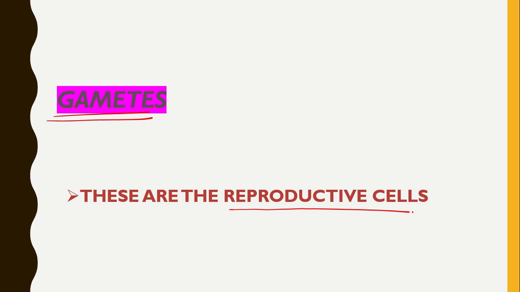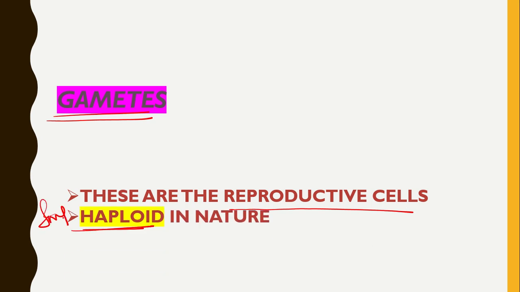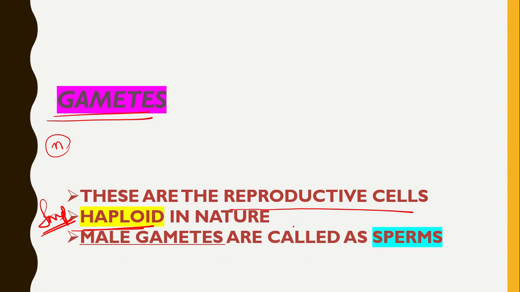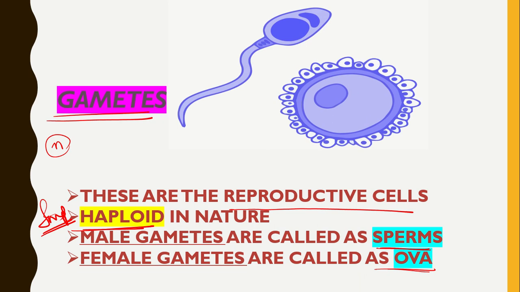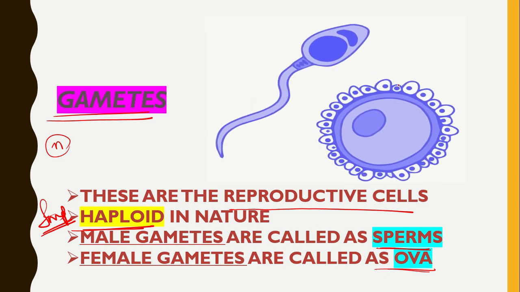So next, what are gametes? Gametes are the reproductive cells. They are haploid in nature, very important. I mean they have half the number of chromosomes. The male gametes are called sperms and the female gametes are called ova. See here, this is the structure of an egg or ovum and this is the structure of a sperm. They are both haploid in nature, n number of chromosomes.